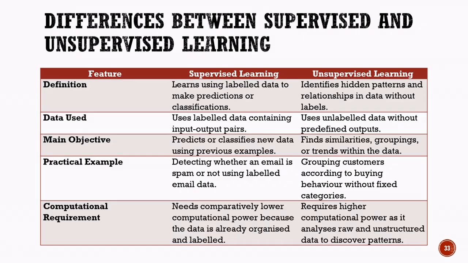There is also a difference in computational requirements. Supervised learning generally requires less computational power because the data is already organized and labeled. Unsupervised learning often requires more processing power because it must analyze large amounts of raw data and discover patterns without guidance. In summary, supervised learning learns from labeled examples to make predictions, while unsupervised learning learns from unlabeled data to uncover hidden structures and meaningful groupings.